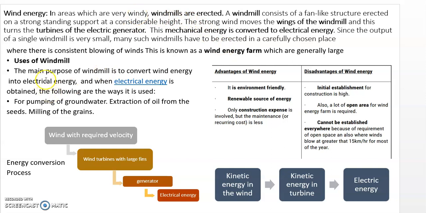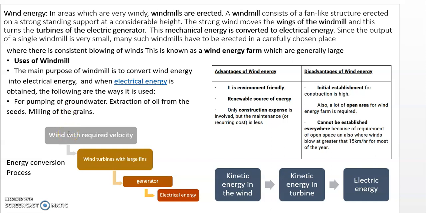So what are the uses of a windmill? First, it converts wind energy into electrical energy, and when electrical energy is obtained, it is used in the following ways: pumping of groundwater, extraction of oil from seeds, and milling of grains. So what are the stages in this?